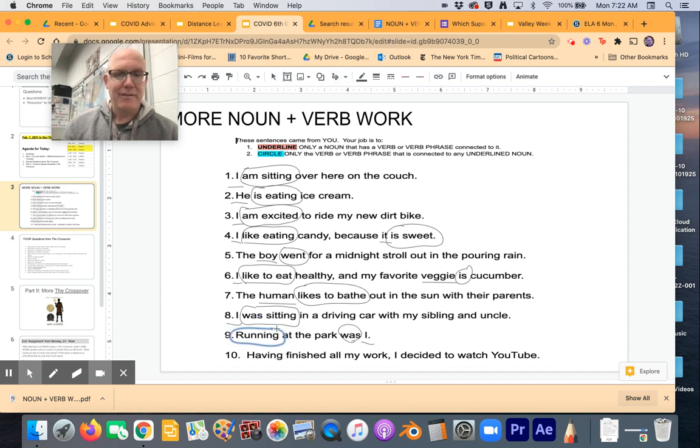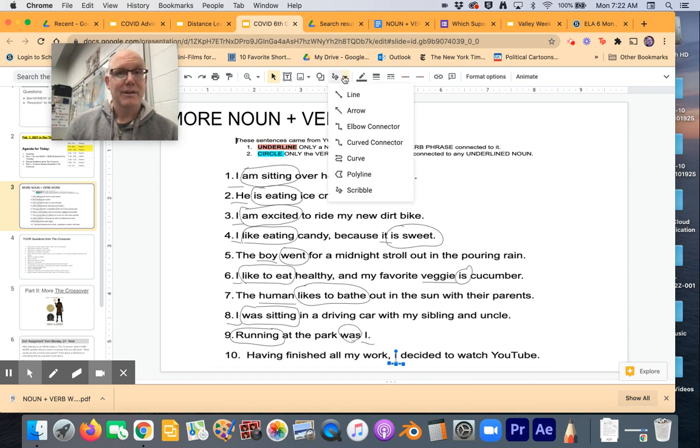Last one. Having finished all my work, I decided to watch YouTube. Okay. Having finished all my work, none of that's actually what I am doing. It's information that describes the situation. So basically, this is describing what's going on. It's not actually the noun and the verb of the sentence. In fact, the noun and the verb is I. And what did I do?